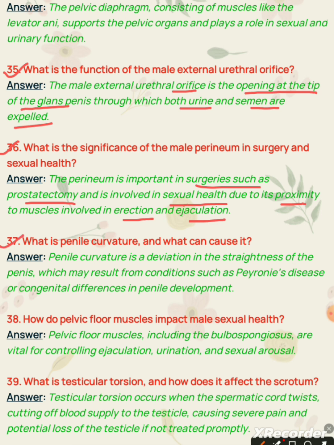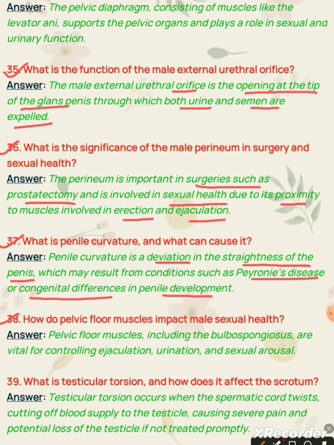Question 37. What is penile curvature and what can cause it? Penile curvature is a deviation in the straightness of the penis which may result from conditions such as Peyronie's disease or congenital differences in penile development.